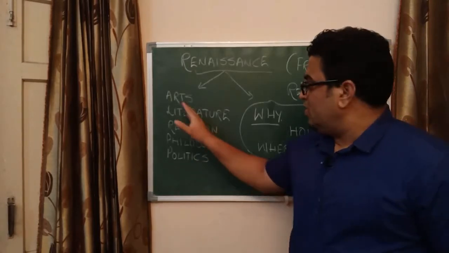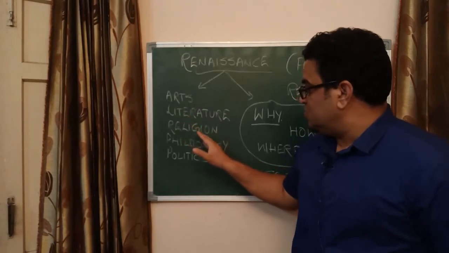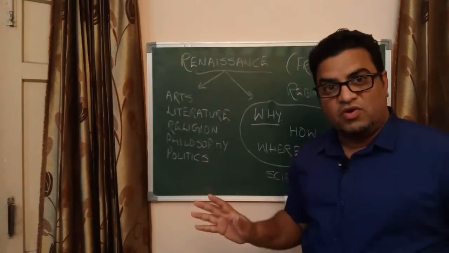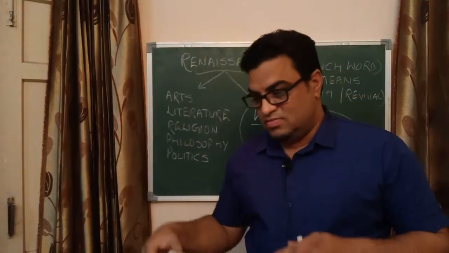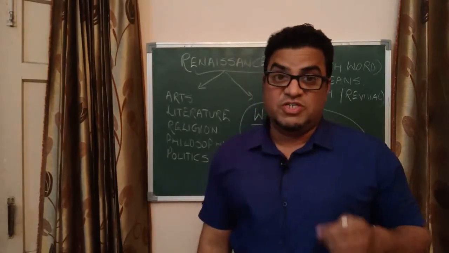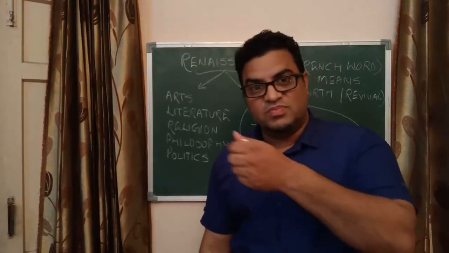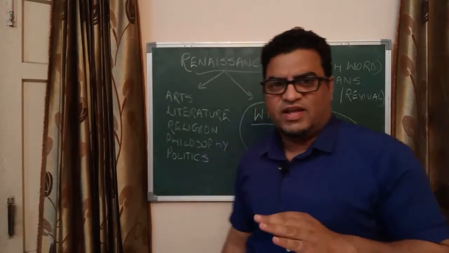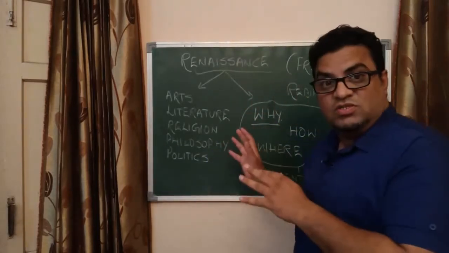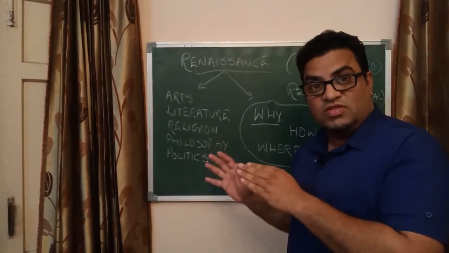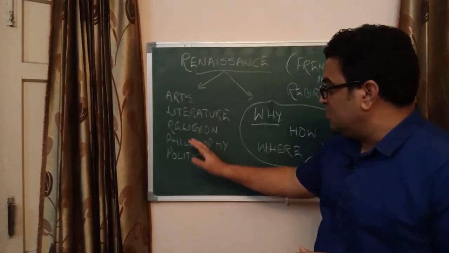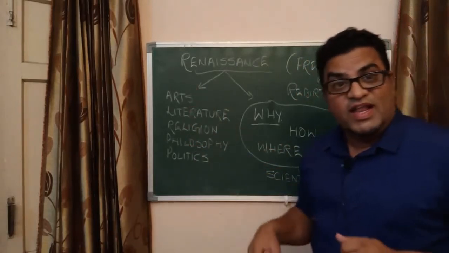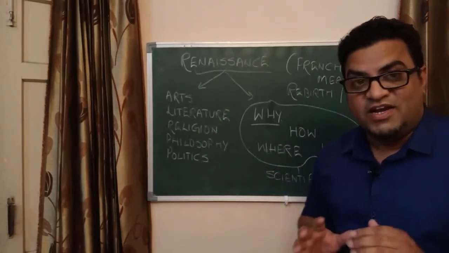Whatever these aspects were going on at that time, people were following some traditional, customary things. So there were changes in these fields that led to a scientific outlook.